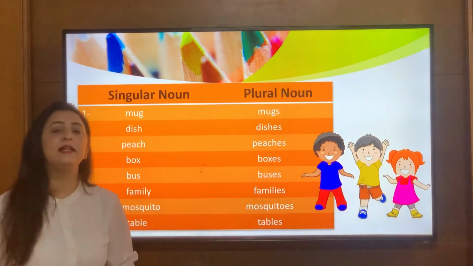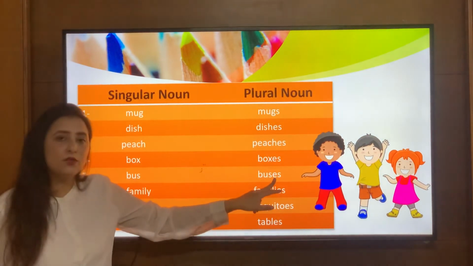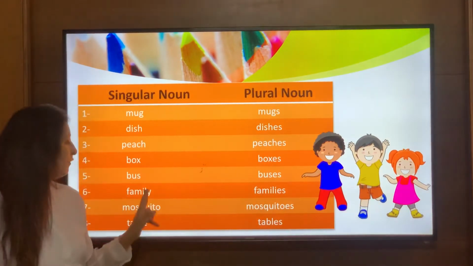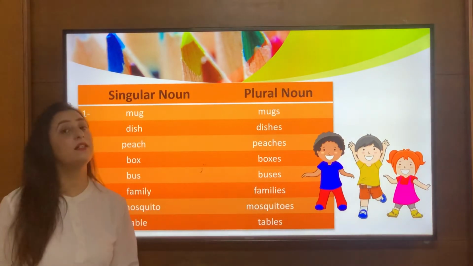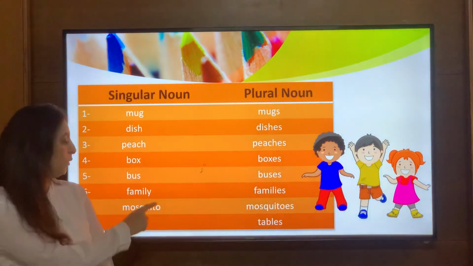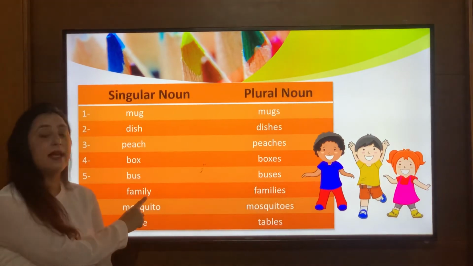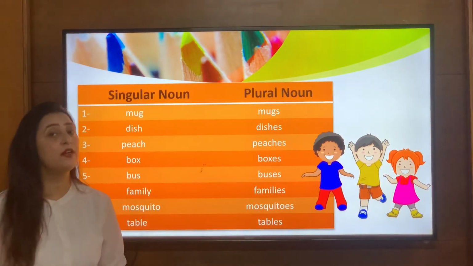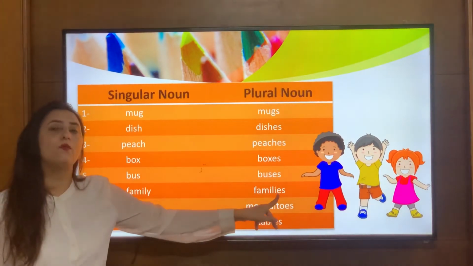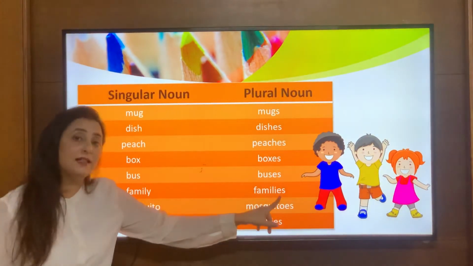Bus. Now the word is ending with s. I will simply add es towards the end. So bus becomes buses. Family. Now the word is ending with y. That reminds me of rule number 3. So when the word is ending with y and before y there is a consonant, now there is letter L, which is a consonant. So what will I do? I will cut y and add ies in place of y to form its plural. So family becomes families, right?